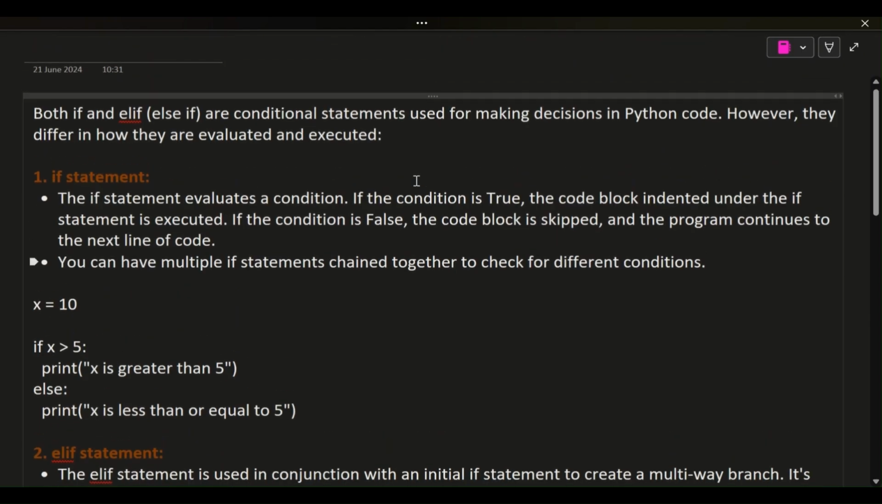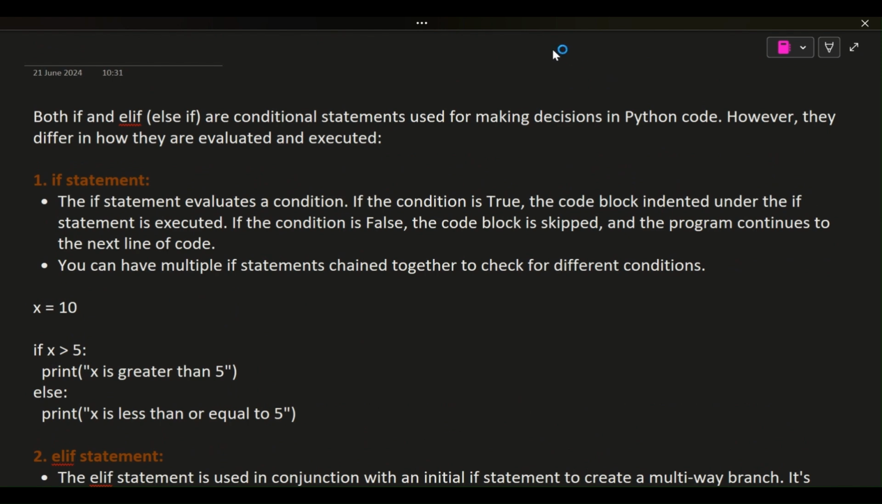Both if and elif (else if) are conditional statements used for making decisions in Python code. However, they differ in how they are evaluated and executed. 1. If statement. The if statement evaluates a condition. If the condition is true, the code block indented under the if statement is executed. If the condition is false, the code block is skipped, and the program continues to the next line of code.